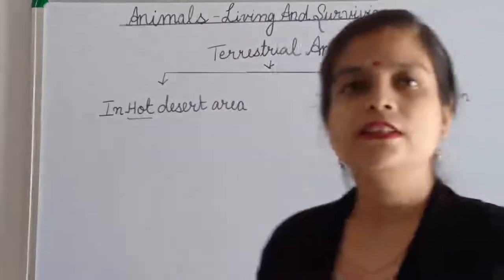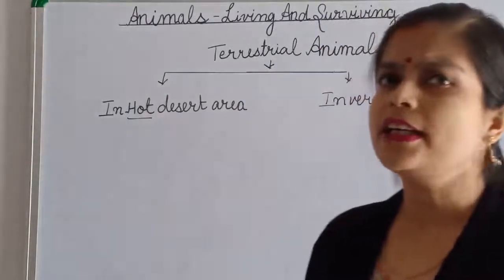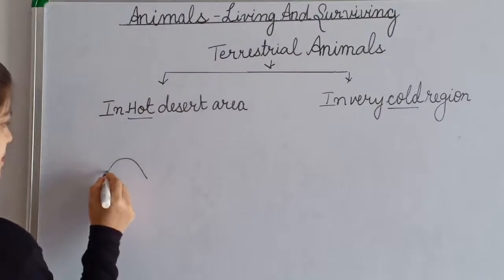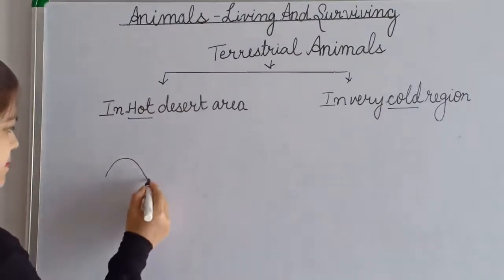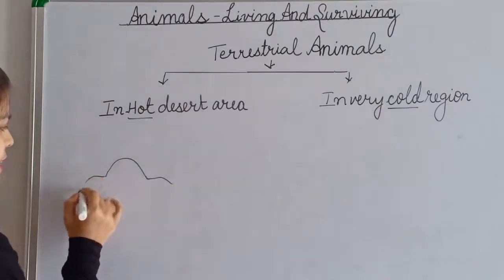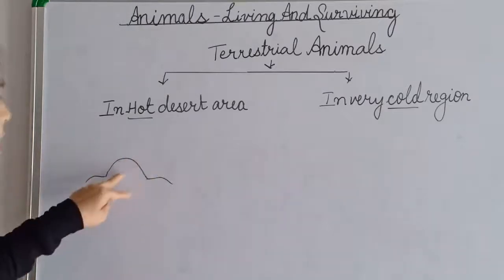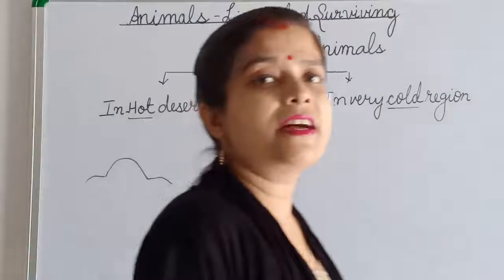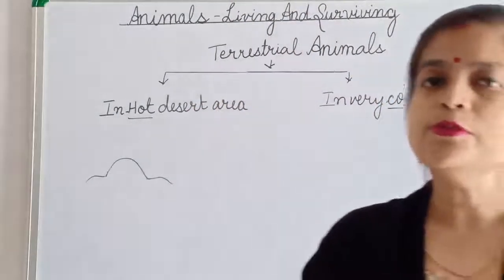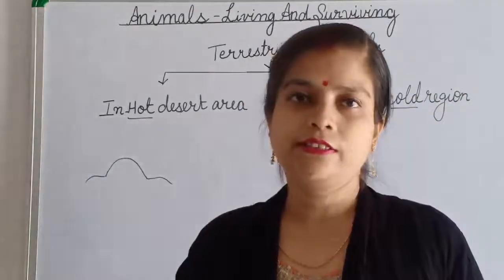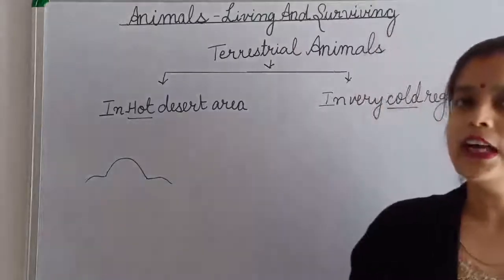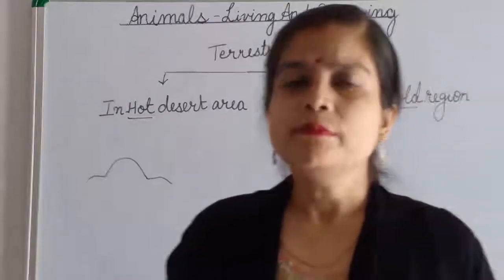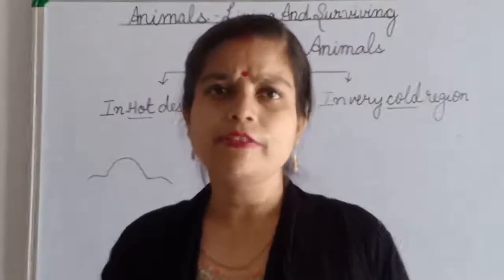First of all, you have seen there is a hump on a camel. You have seen this type of hump when you draw the picture of a camel. What is this? In this hump, camel stores food. Because when they have to walk very far in a desert area, maybe they will not get food everywhere.